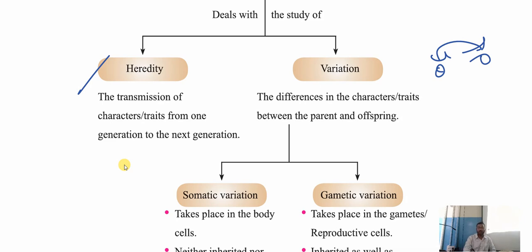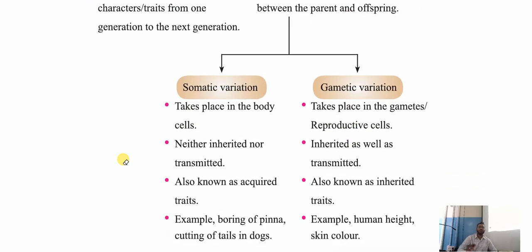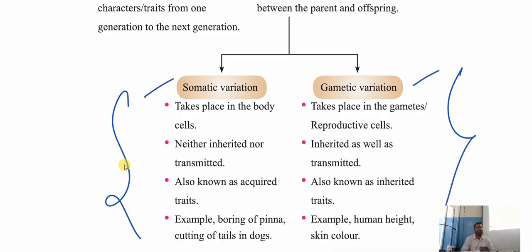So children, these traits we are going to classify into two types, that is somatic variation and genetic variation. Clear? Understood the concept, the differences between the parents and the offsprings? To learn about that concept, we are going to study its two types. Which are those two types? One is somatic variation and the other one is genetic variation. Let me study first about somatic variation so that it will be easy for you to study genetic variation.